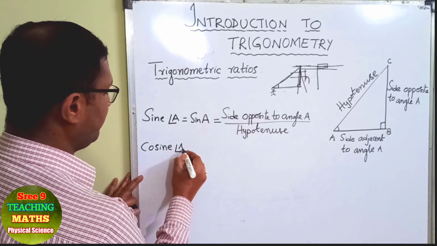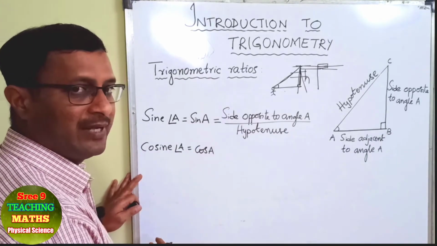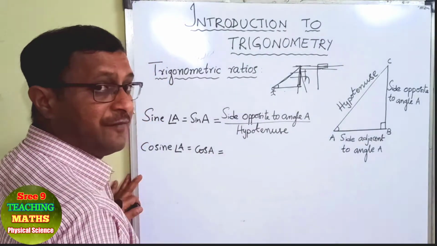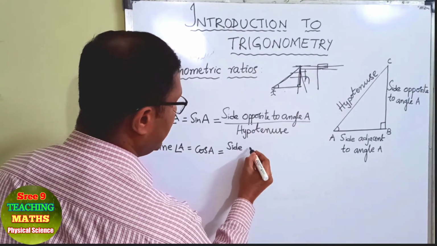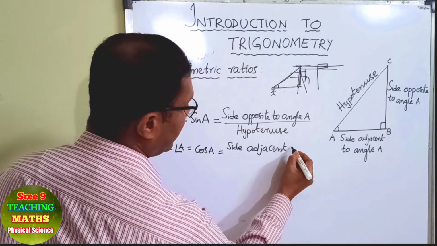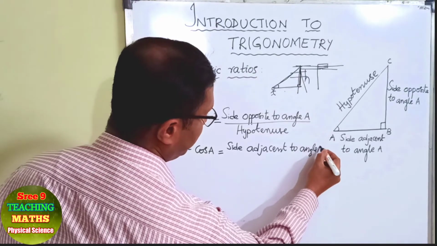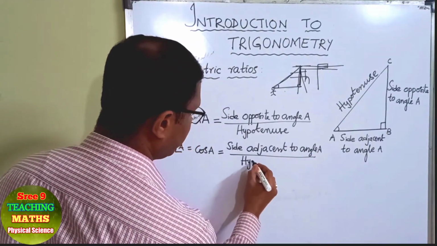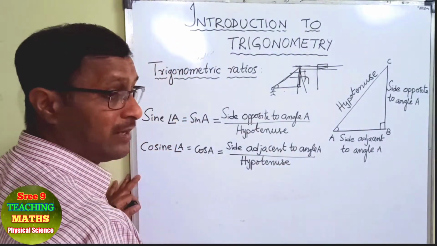Now let us define the next ratio, that is cosine of angle A, and the abbreviation for this is cos A. We read it as cos of angle A, and this is defined as the side adjacent to angle A by the hypotenuse.